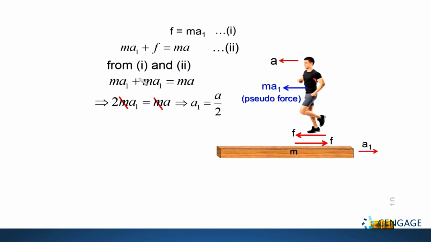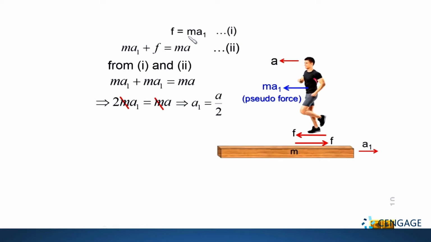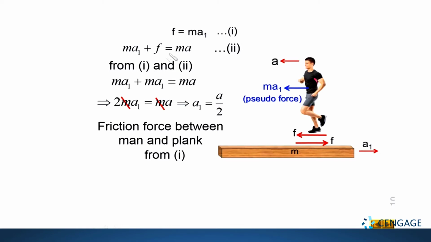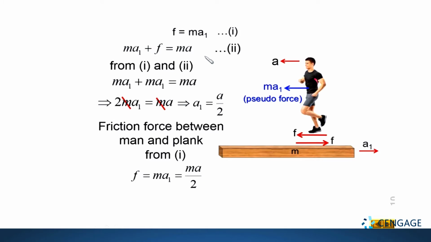Now come to the friction force. We know the first equation, F equal to ma1. That means if we substitute the value of a1 in equation number 1, we can get the value of the friction force. So here we can write friction force between the man and plank is small f equal to m multiplied by a by 2. Right? Now one thing is left, that is the acceleration of the man with respect to ground.